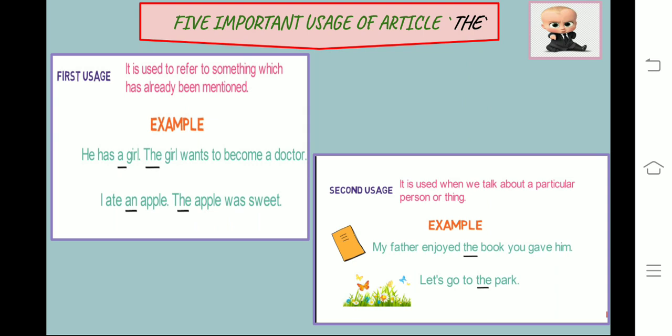Second usage, it is used when we talk about a particular person or thing. For example, my father enjoyed the book you gave me. Which book? The book that you gave him. Okay. Let's go to the park. Which park? That park which is known here. So the second usage is when you want to be specific about the thing.